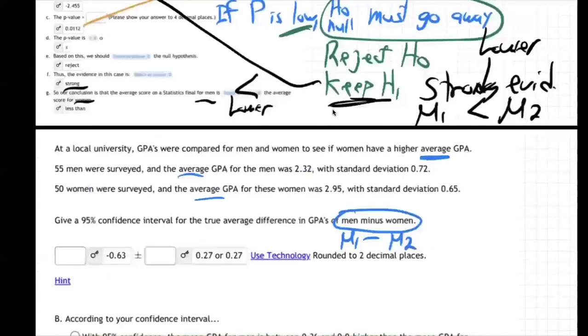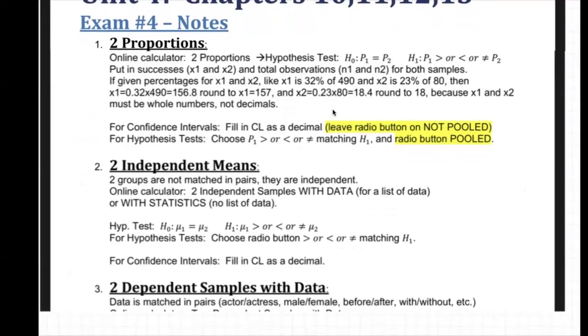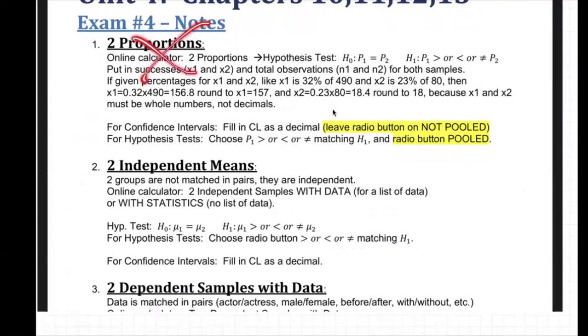Well, let me look at the notes. I'm taking you to the notes here. Here we go. It's not proportions. And so it's two independent means or two dependent samples with data. Well, first off, it's not data. So it must be two independent means, and that's what it is. Men and women, just two separate independent groups. They're not matched in pairs. They're independent. We're going to go to the online calculator, two independent samples with data if you have a data list, or with statistics if you have no data list. We have no data list, right?